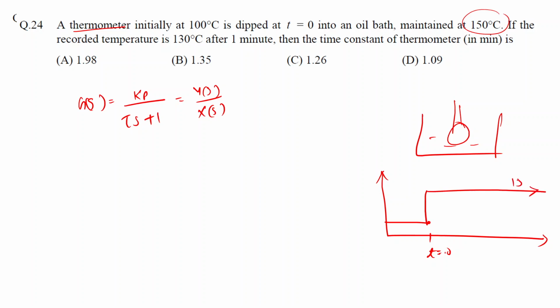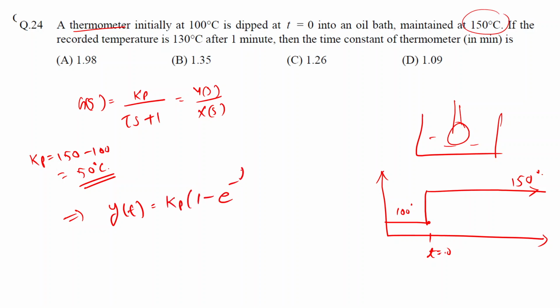Over here the temperature is 150 degrees Celsius, and over here it is 100 degrees Celsius. So from this plot you can see that Kp is 150 minus 100, so the process gain is 50 degrees Celsius, and the input that we are providing is a step input. For a step input, from the earlier slide we derived that y(t) is equal to Kp times 1 minus e raised to minus t upon tau.